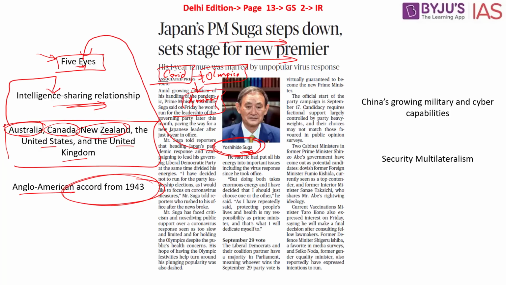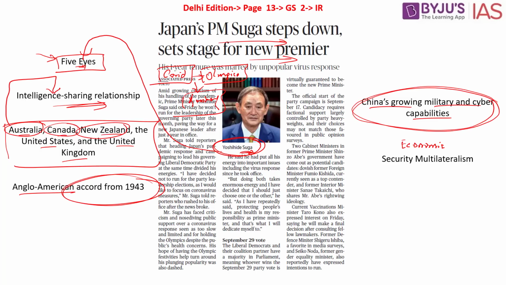Why did Japan want to be part of such an initiative? That is because of China's growing military and cyber capabilities. In order to counter China, what they wanted was the intelligence, which is why Japan wanted to be part of this Five Eyes. Japan further is part of the economic multilateralism where it engages with United States of America, Australia, Canada, New Zealand on an economic and trade related basis.